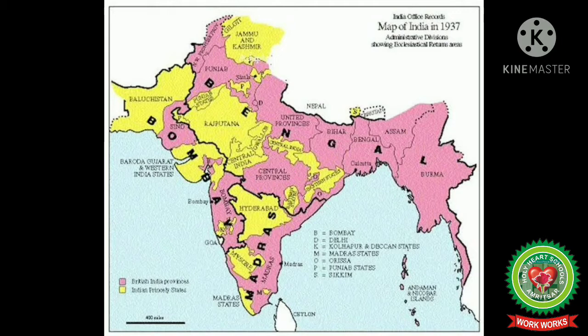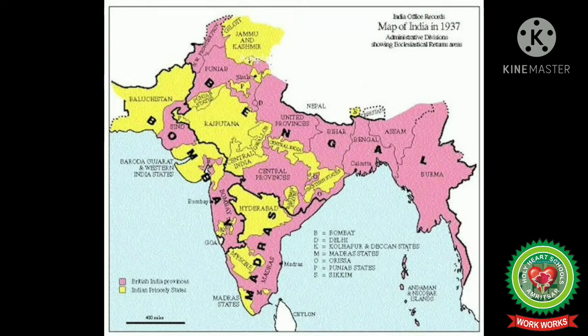unit. Let us first understand the difference between the provinces, the British provinces and the princely states. The British Indian provinces were British territories directly administered by the colonial government of British India. And the princely states were the states with native rulers which had entered into a treaty relations, means agreement with the British. They only had to pay the tax to the British government. The only condition was this, that if a king would not be able to pay the tax, the territory of the king would be annexed by the British.